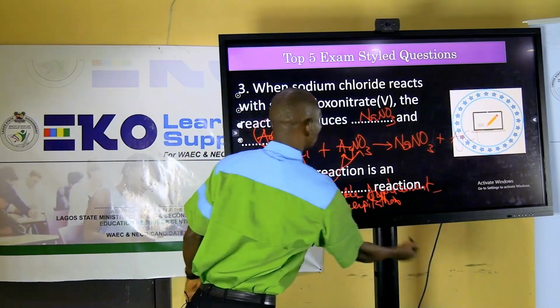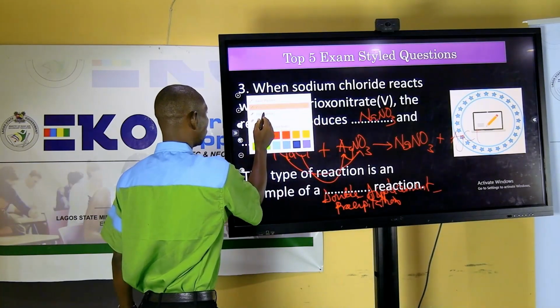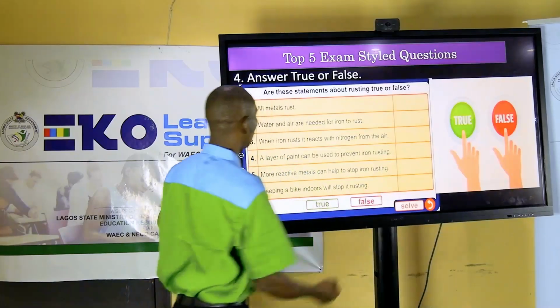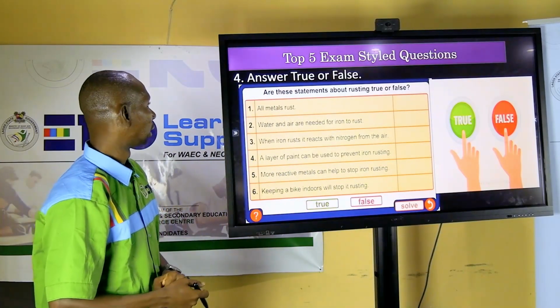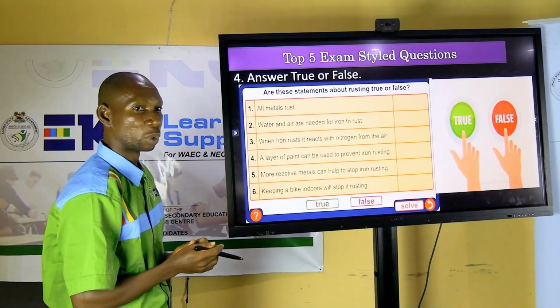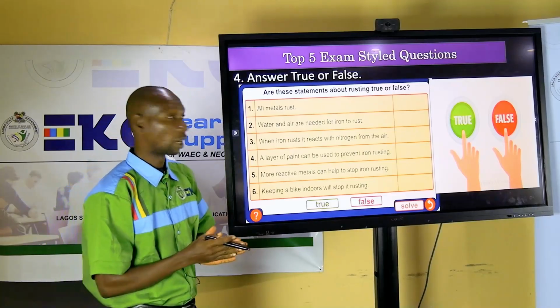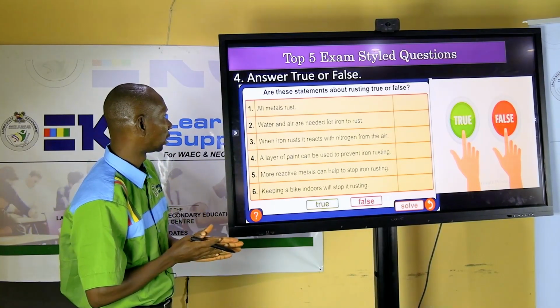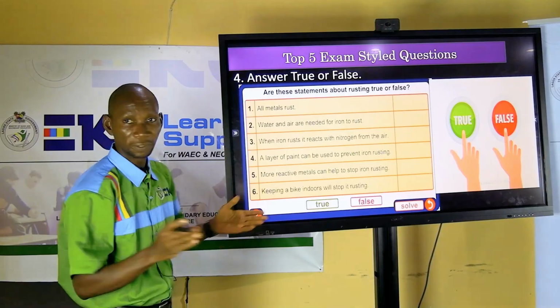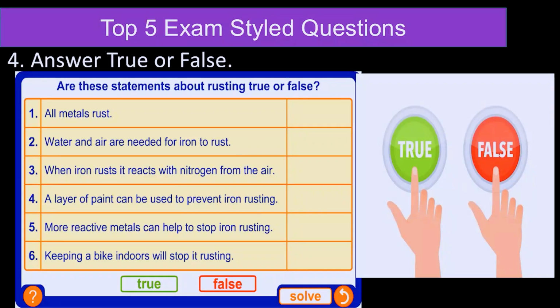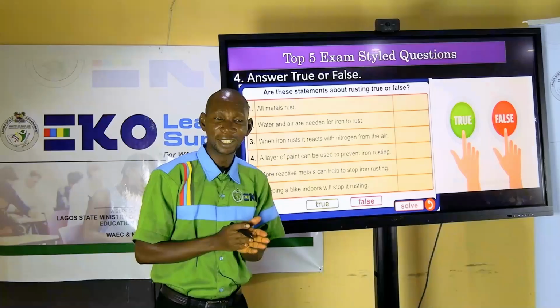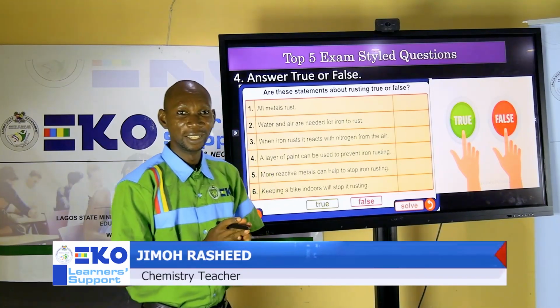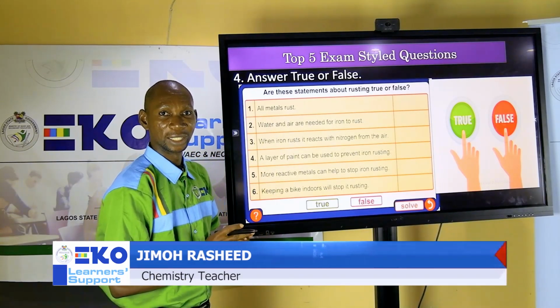Let's quickly look at the fourth one. Okay? This is a true or false type of question. You have the following statement. Just tick whether it is true or false. Use T for true and F for false. All metal rusts. Is that true or false? What do you think? That all metals rust.